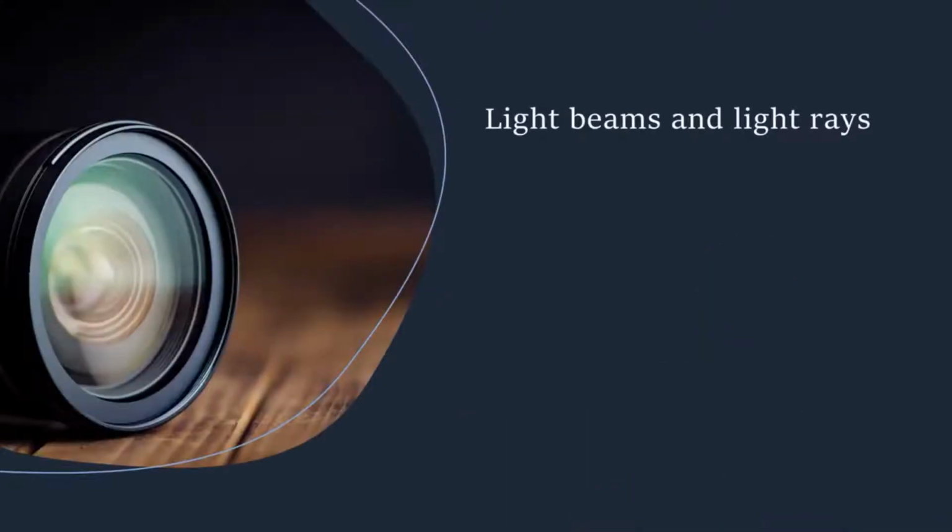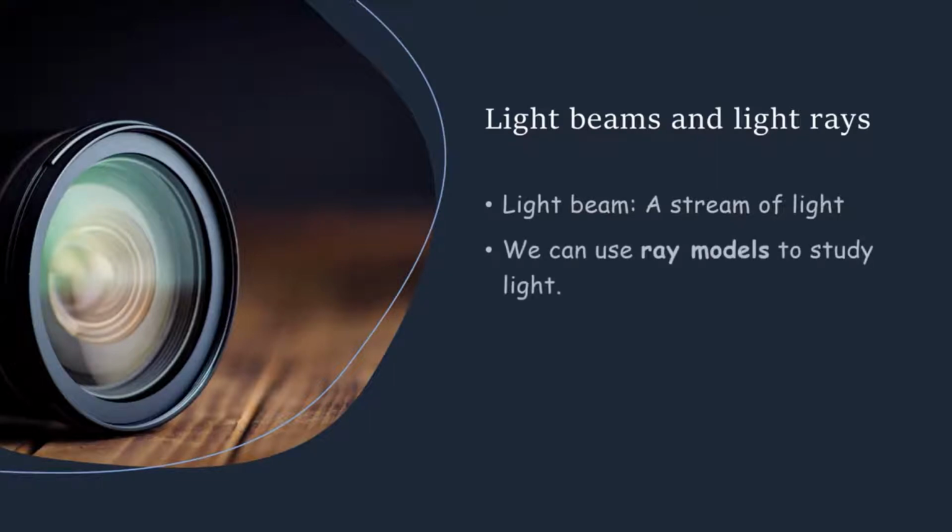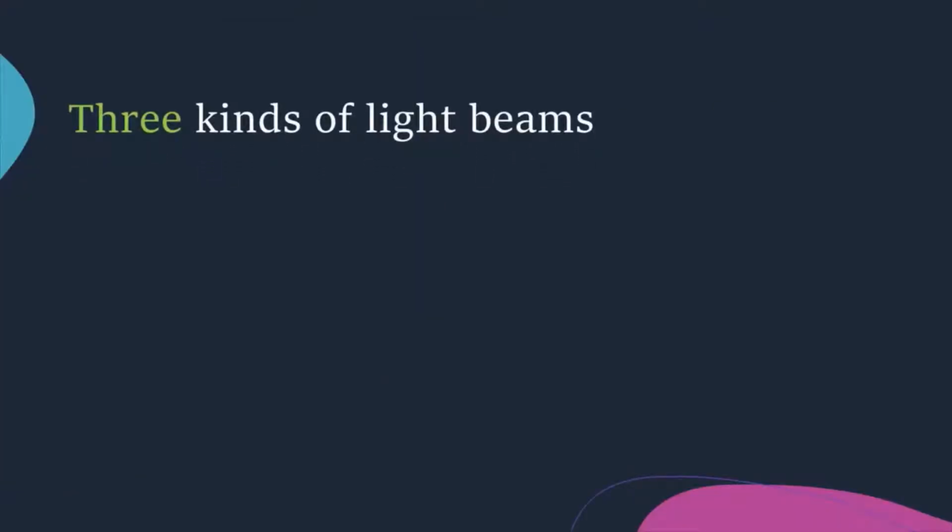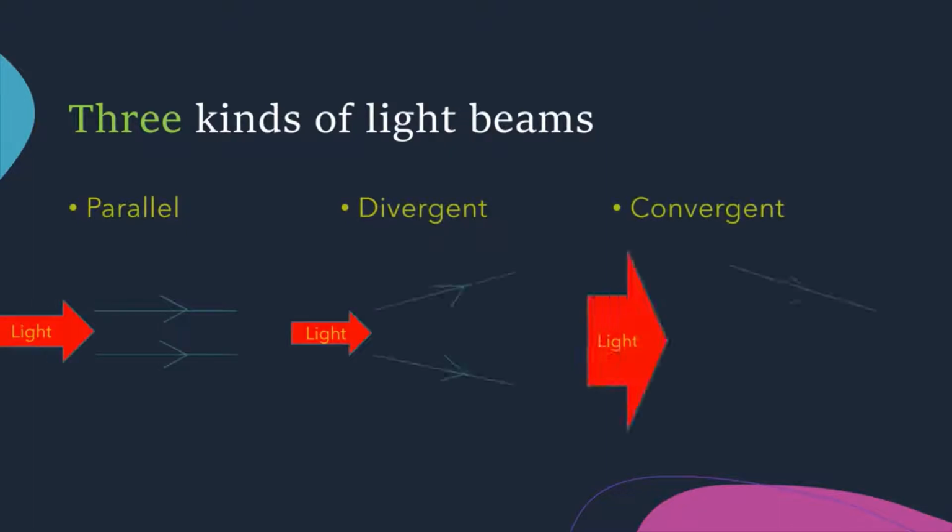There are light beams and light rays that we have to pay attention to. Light beams consist of a lot of light rays, and a light beam is a stream of light, and we use ray models to study light. There are three kinds of light beams in total: parallel light beams, divergent light beams, and convergent light beams, and they all look like these.